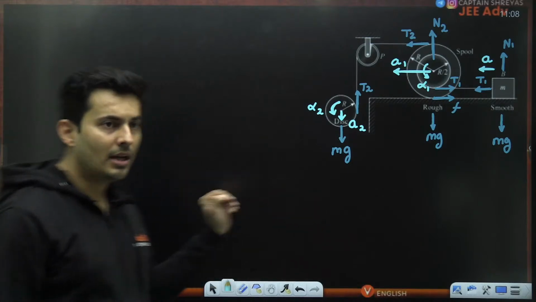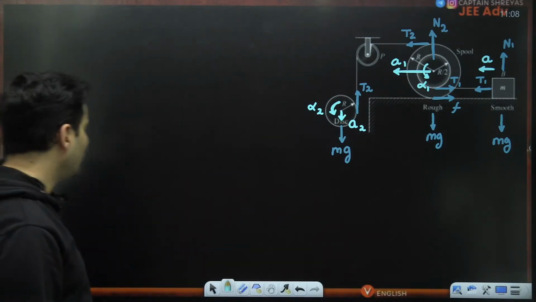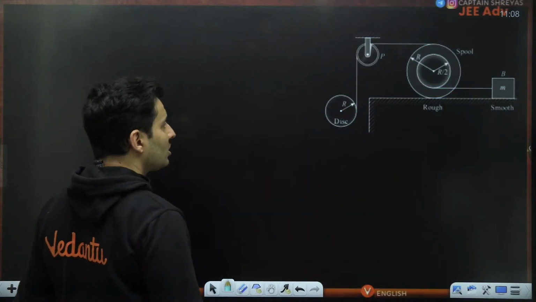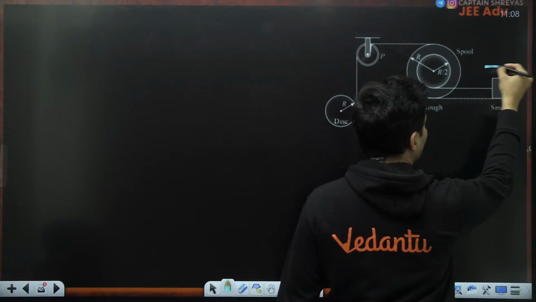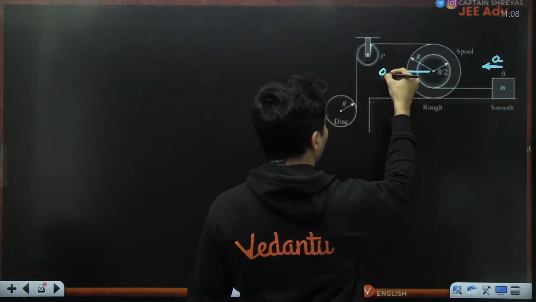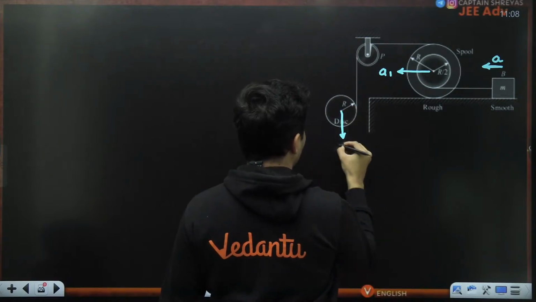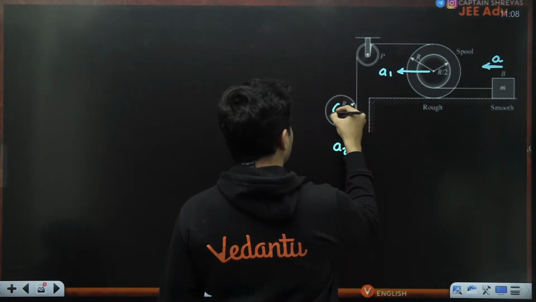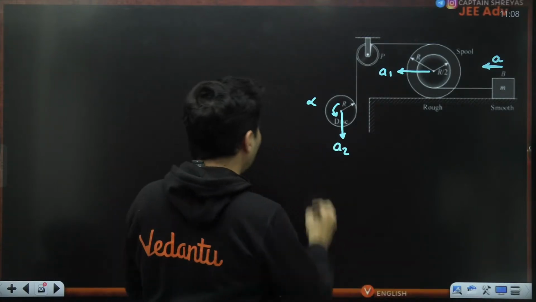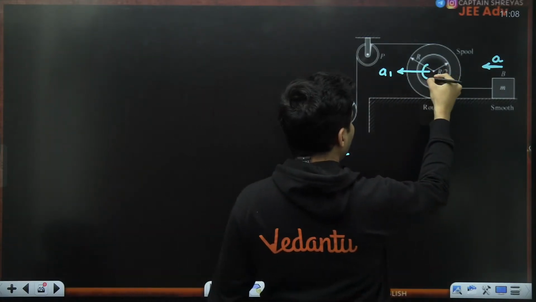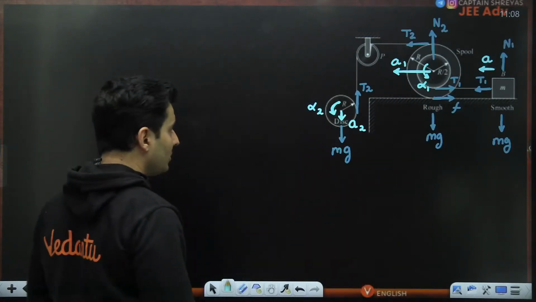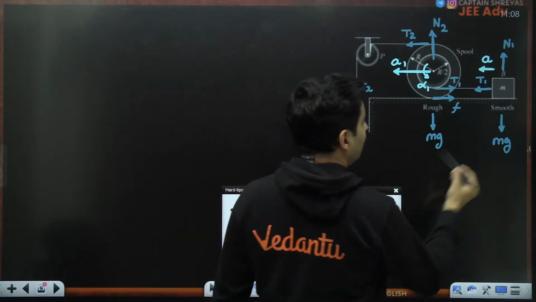So let's start writing down our basic equations and see what exactly we get. And I feel I need a relationship between these variables also, these acceleration variables. So I'll make a separate diagram. This is basically your A1. This is basically your A2. This is basically your alpha 2. This is basically your alpha 1. Okay, I will need the relationship also. That's why I kept a separate diagram. Let's start writing the equation.